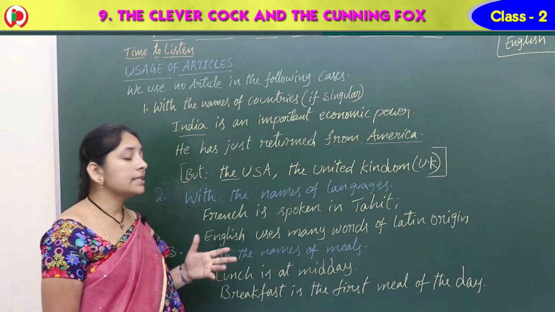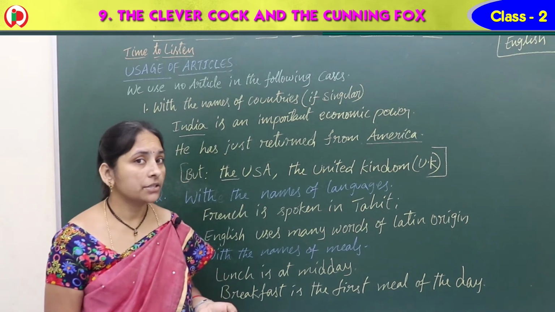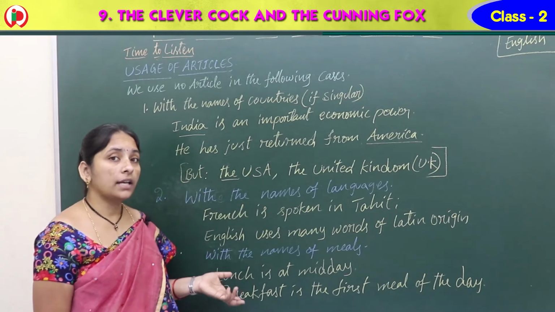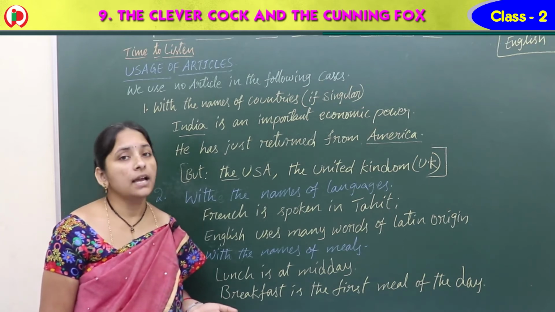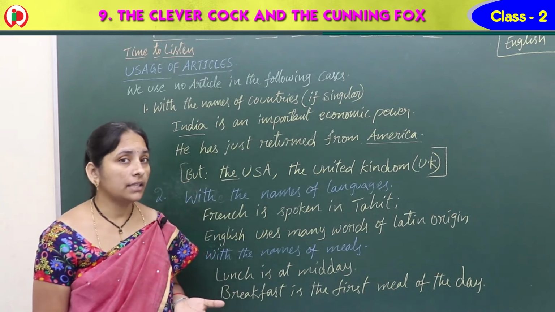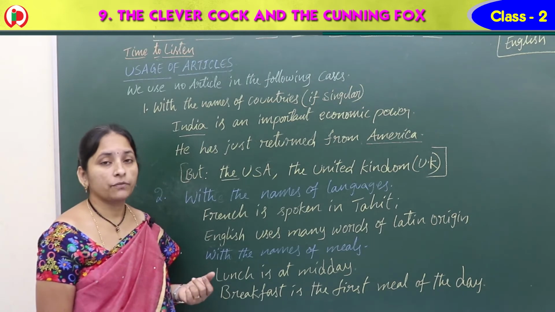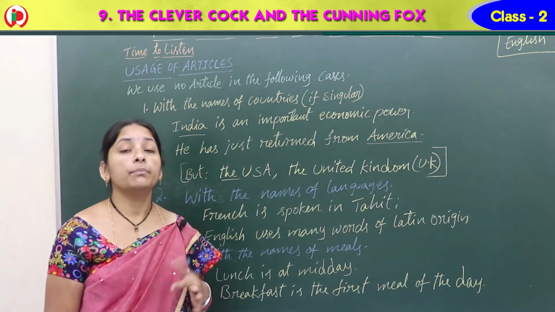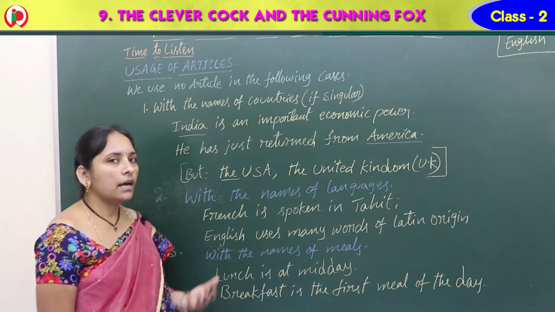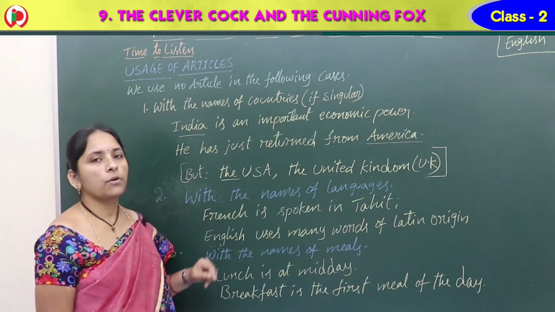And the next one, with the names of meals also. That is breakfast, lunch, dinner, brunch. Brunch, you know, is a late breakfast and early lunch. When it is too late for breakfast, at that time you eat lunch early, at 10:30 to 11:30 in the morning. That is called brunch. Without having breakfast, a direct lunch, but early. So we call it brunch. So lunch, breakfast, dinner or brunch, no articles before them. So let's see some more points.